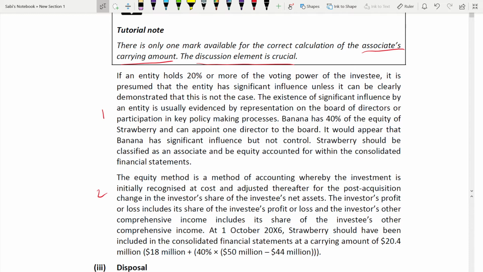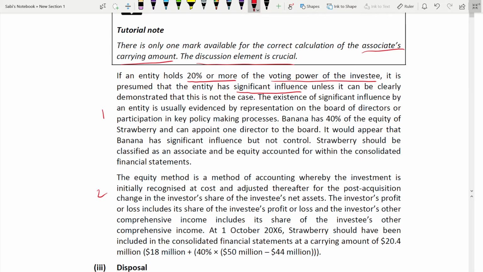Okay. So all this is your background, your knowledge from your textbook only, that you are giving in the first paragraph. If an entity holds 20% or more of the voting power of the investee, it is presumed that the entity has significant influence, unless it can be clearly demonstrated that this is not the case. These are the keywords: 20% or more, voting power of investee, significant influence. That's why I've underlined it, because you're talking about an associate, so you have to give facts about the associate only.